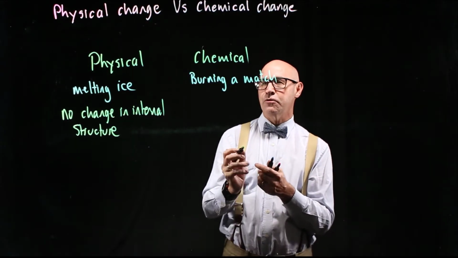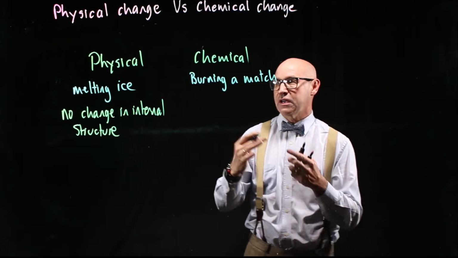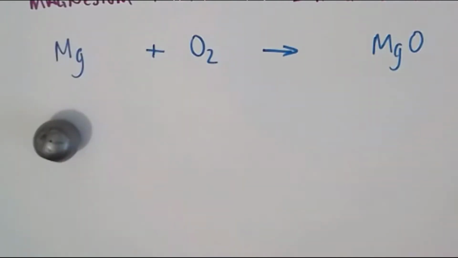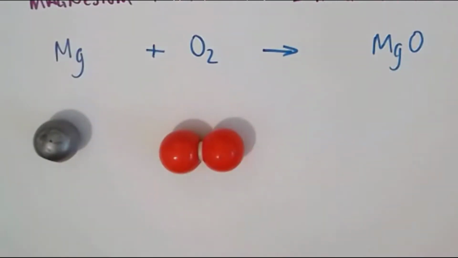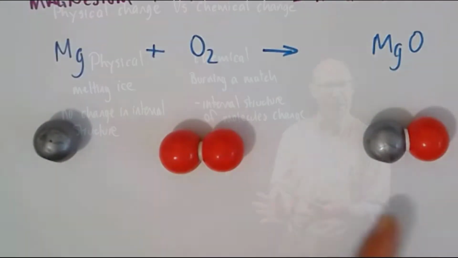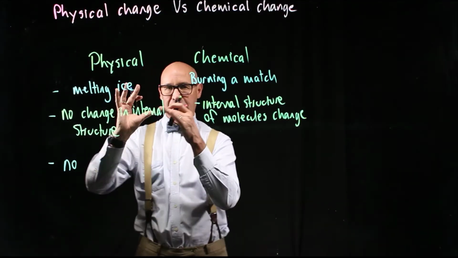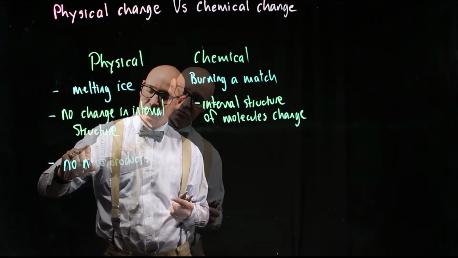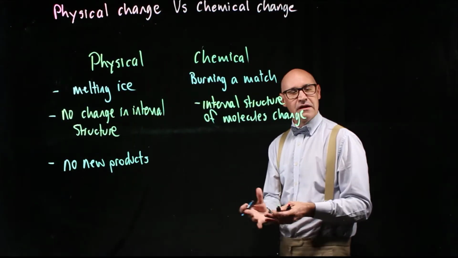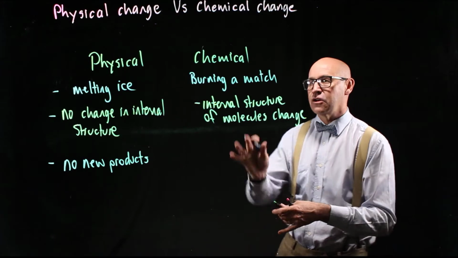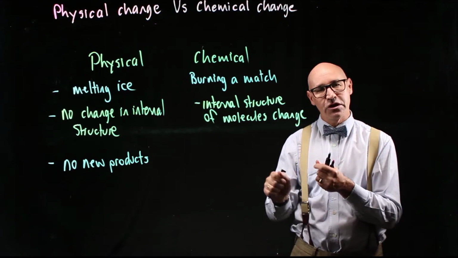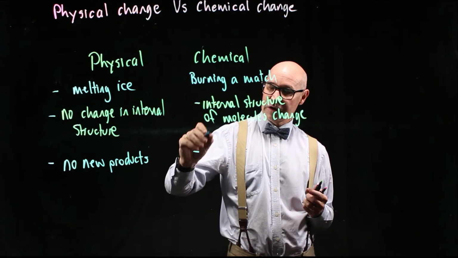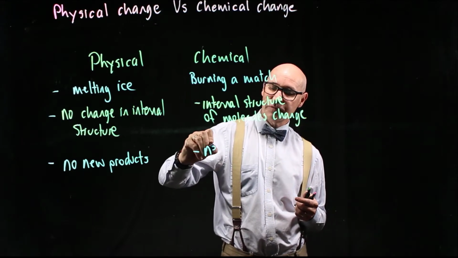Whereas with a chemical reaction or a chemical change, the molecules actually change. The internal structure of the molecules changes. So we actually form new products. Whereas in a physical change, there's no new products formed. Okay, so it's still water. It's just a different state. Whereas with a chemical change, like burning a match, we're actually producing new products. So new products are formed.